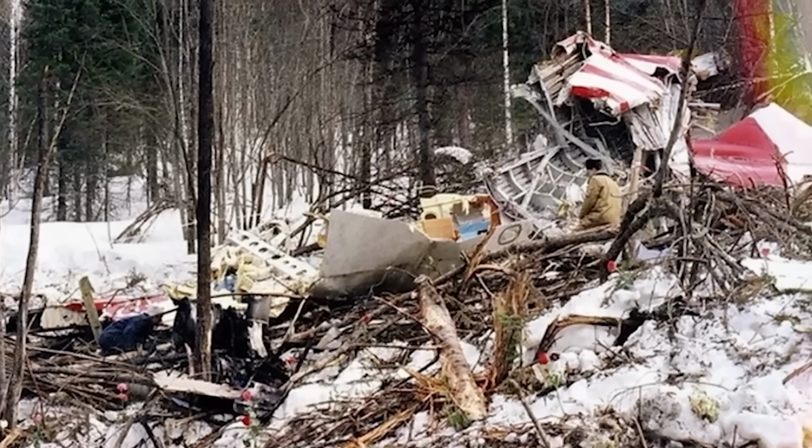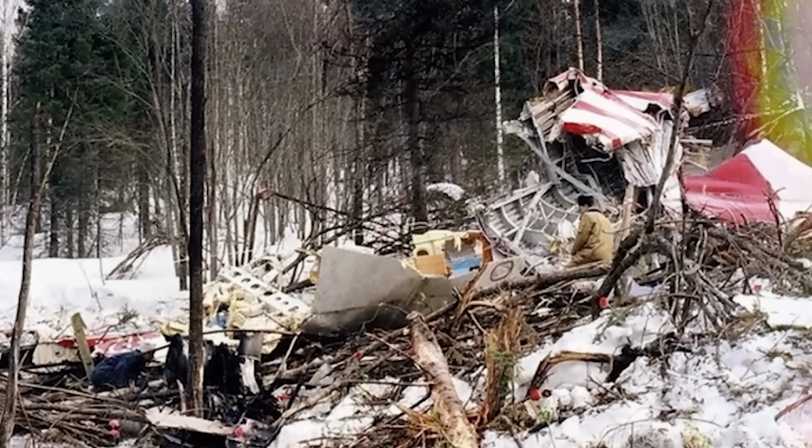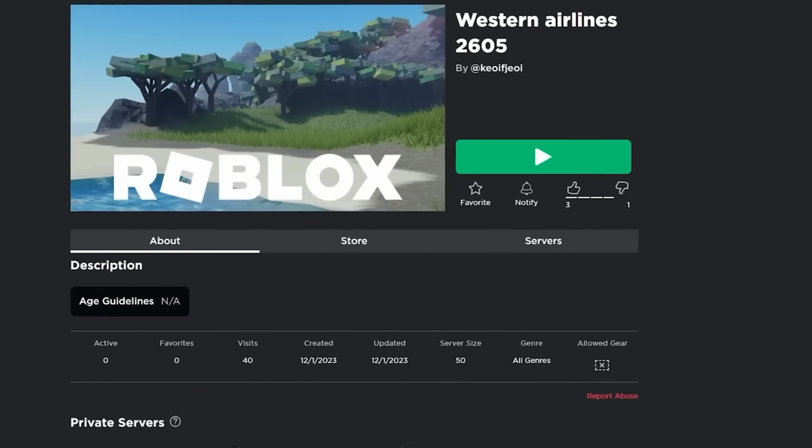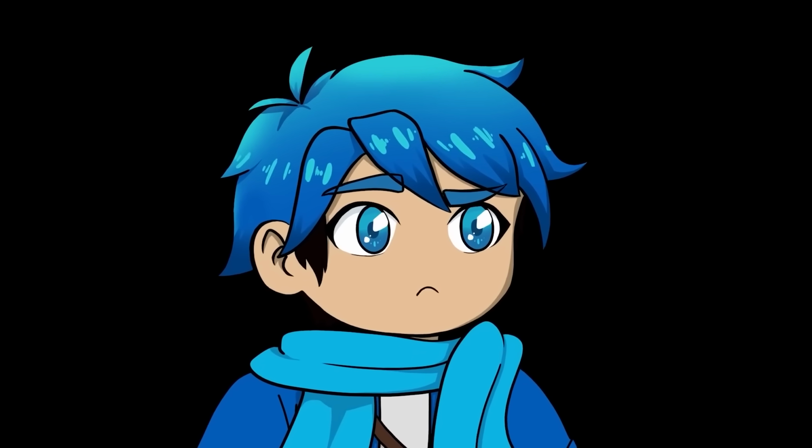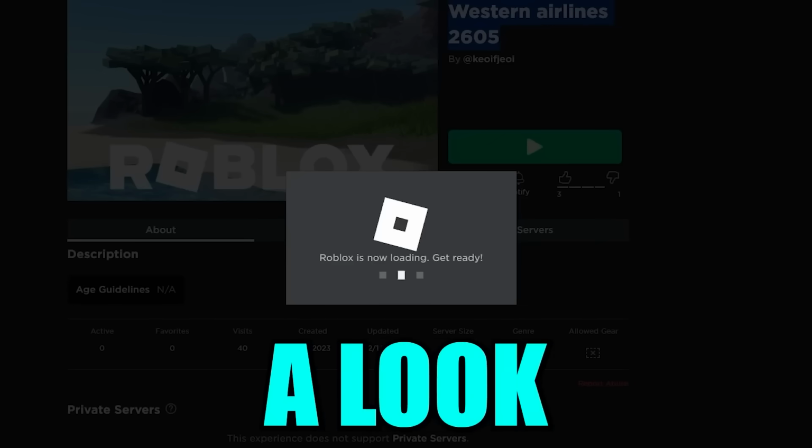Dude, that must have been so horrifying for everybody. Like, how long was this plane spinning around? Alright, but now we have another Roblox game that's also related to some pretty creepy audio, and that's the Western Airlines 2605. So let's go ahead and take a look at this one.